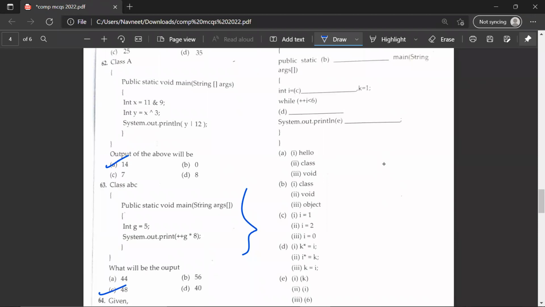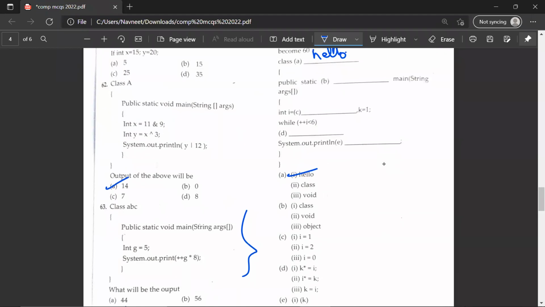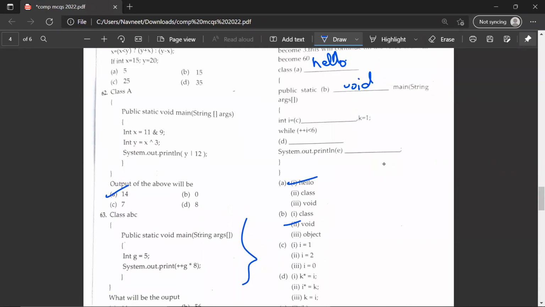So the A question would be first, hello. Then let's move on to the next dash. Public static dash main. So this would be public static void main. Second question would be the correct answer. Then the C snippet. Int i is equal to dash.